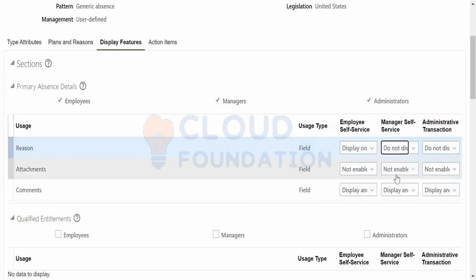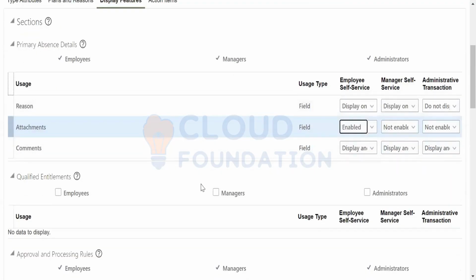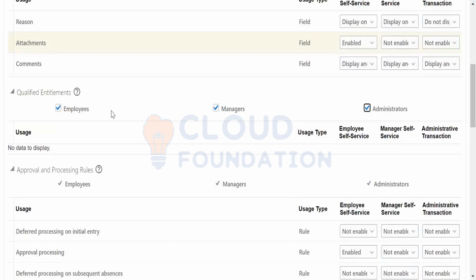So make it as display only attachments. Qualified entitlements, employees, if you want to see that these things are available to employees, managers and administrators.